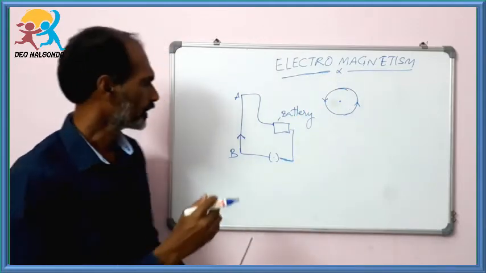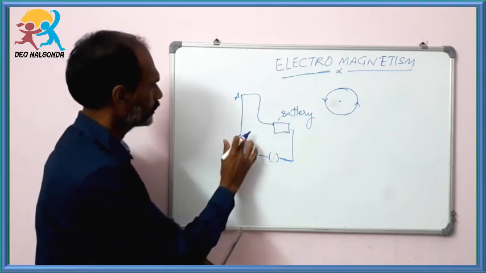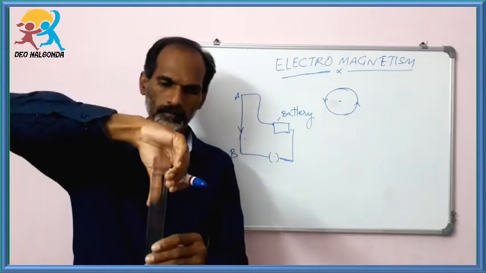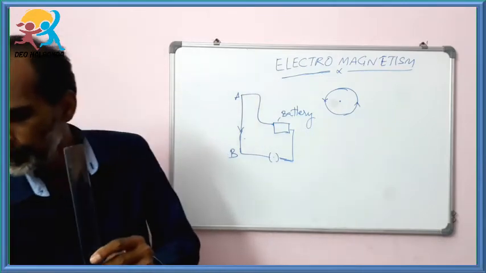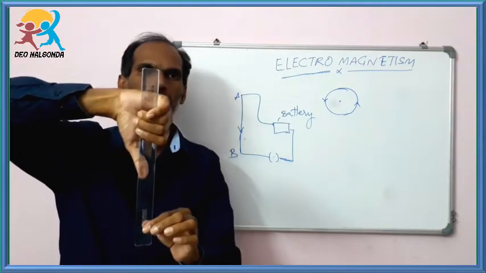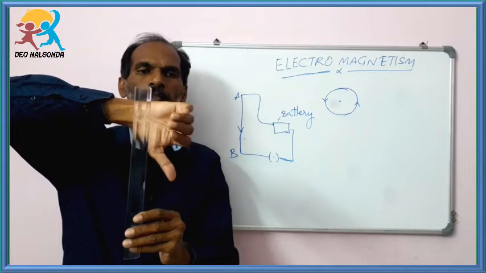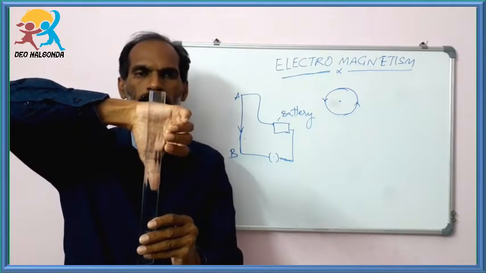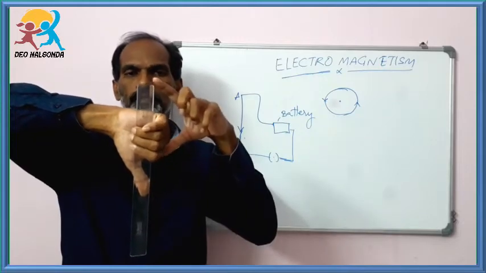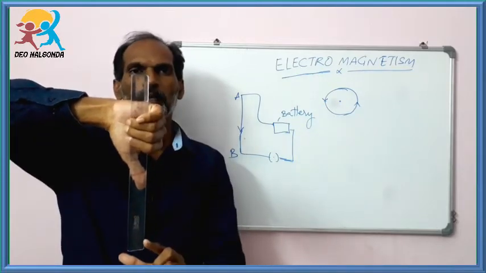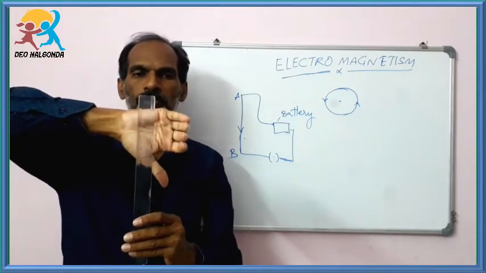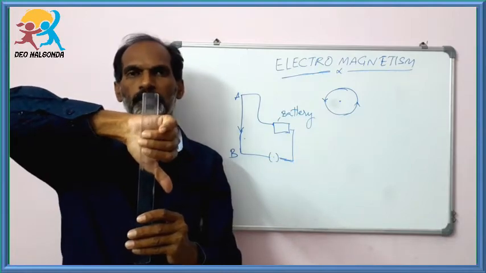Okay, if the electric current passes from A to B, it means in this direction. Now as the electric current is coming from up to down, in downward direction, the four fingers of our right hand show a clockwise direction. It means when the electric current is passing from up to down or into the plane of the paper, the curled fingers are curled in a clockwise direction.